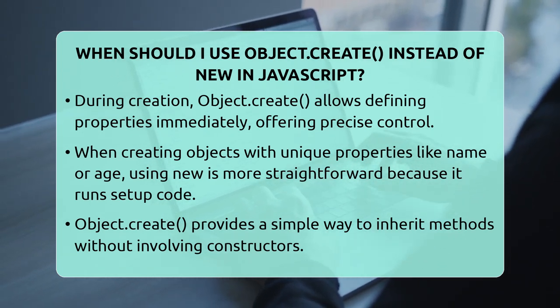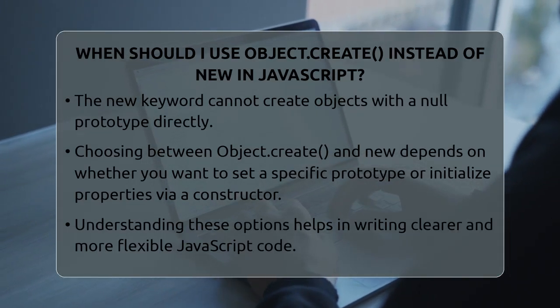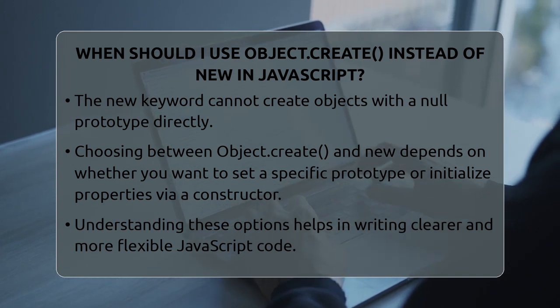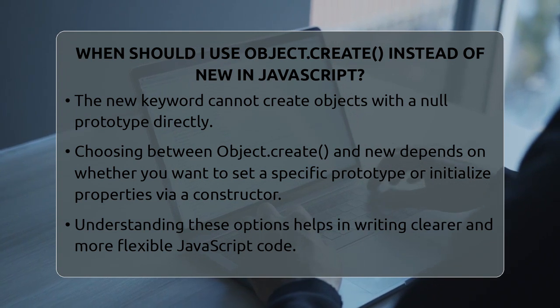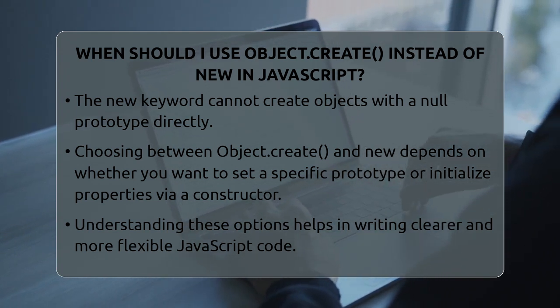Another key point is that Object.create can create objects with a null prototype, meaning they don't inherit anything from Object.prototype. This is useful when you want a completely clean object without any inherited properties or methods. The new keyword cannot do this directly.